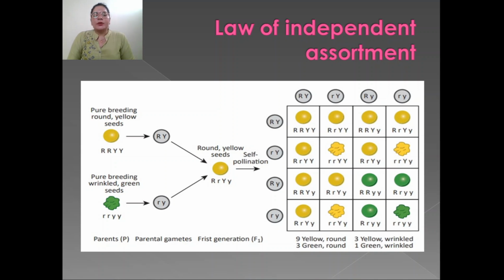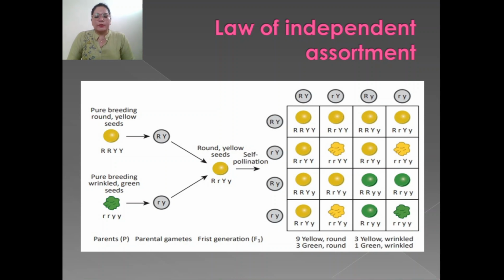After their cross, we obtain the F1 generation, which has round yellow seeds, but they are hybrid. Their genetic makeup is different from their parents. After the self-pollination of this generation, we obtain a 9:3:3:1 ratio in the Punnett square.